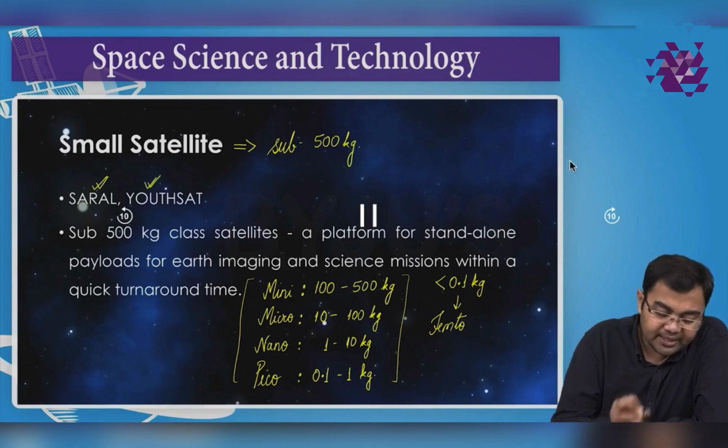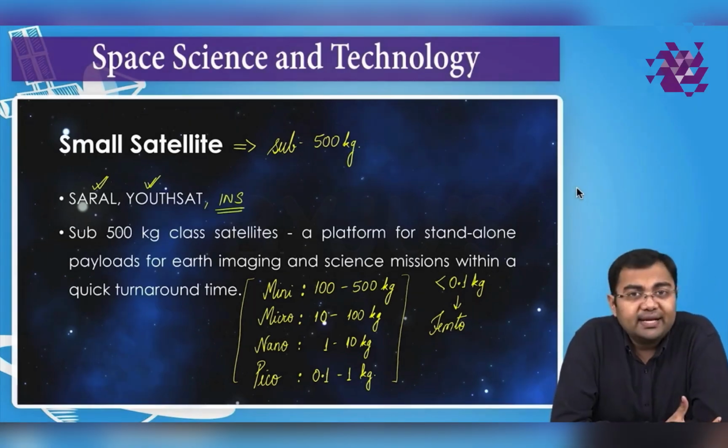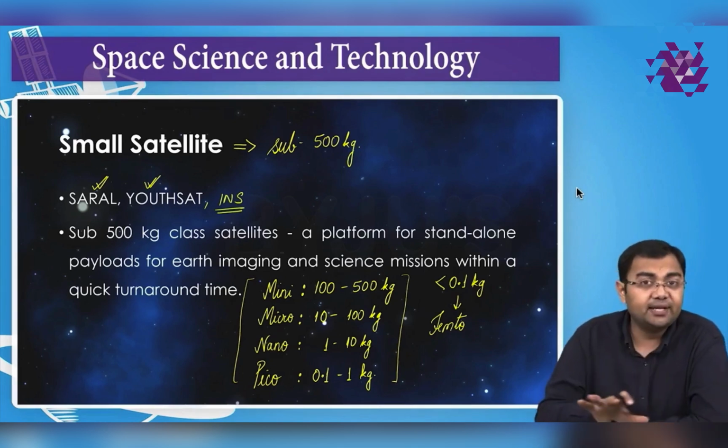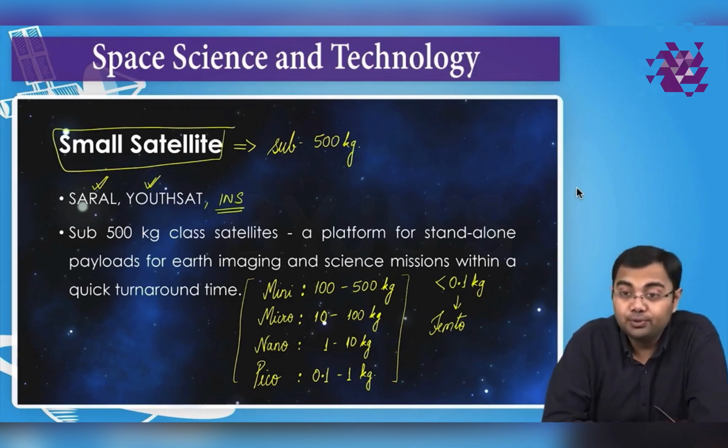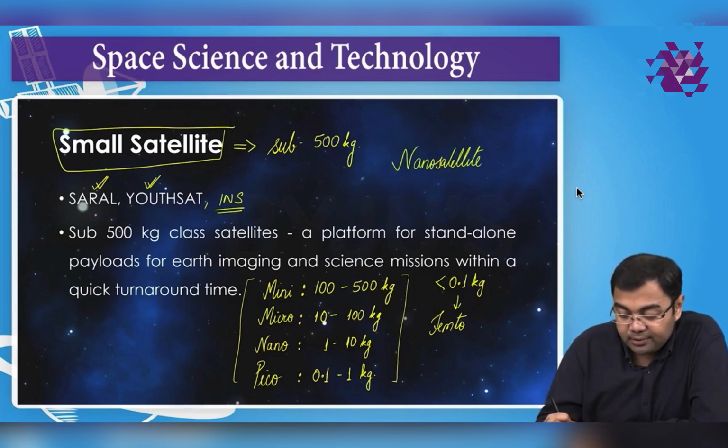Examples in India that we have are satellites like SARAL or USAT. Even INS we discussed can also come in here. All these are small satellites, and that's why there is a completely different set of ways in which we are defining them. Now, one thing when it comes to small satellites which is very, very important for you to know is the market of nanosatellites. The market of nanosatellites has currently been booming.